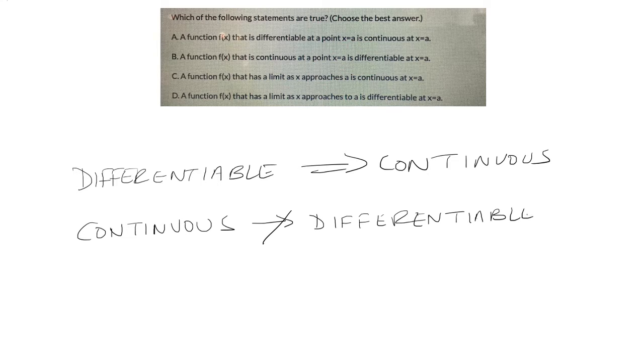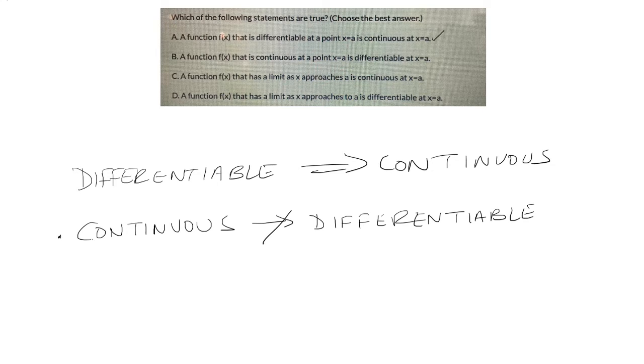Okay. So being differentiable is a lot stronger than just being continuous. So if a function is differentiable at a point a, then it is continuous. So yes, this is absolutely true. From below here: a function f of x that is continuous at a point x equals a is differentiable at x equals a. Okay, this one is false, right?